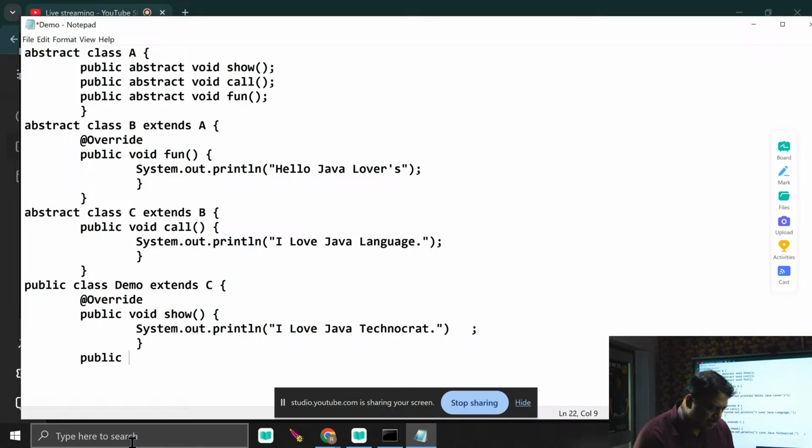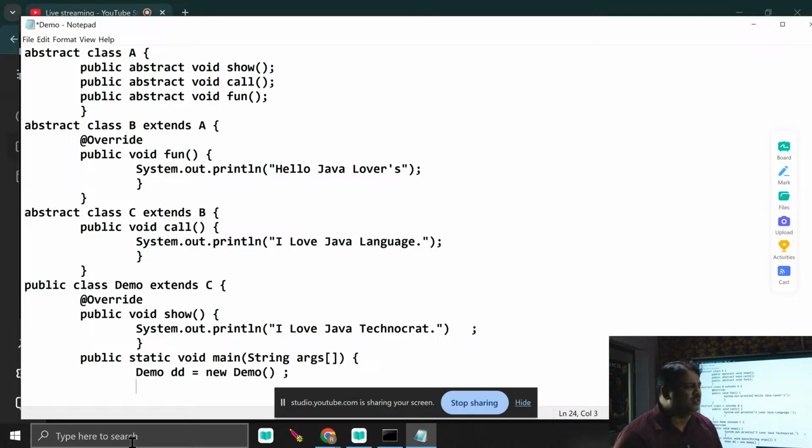You see, public static void main. I just write here String args. I just enter into the main. I write here demo dd is equal to new demo. I am able to create the object of the demo class. Why am I able to create the object of the demo class? Because, try to understand, demo is not an abstract class, and you are able to define the constructor of a non-abstract class.